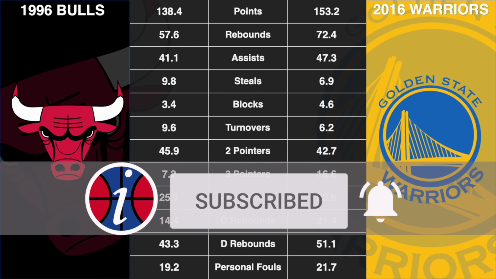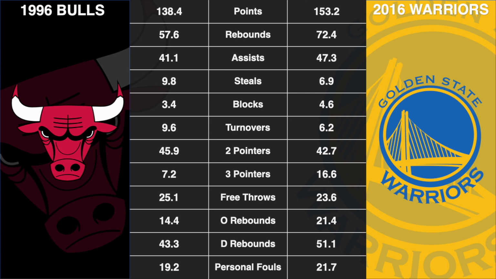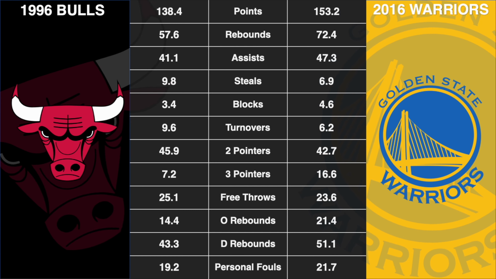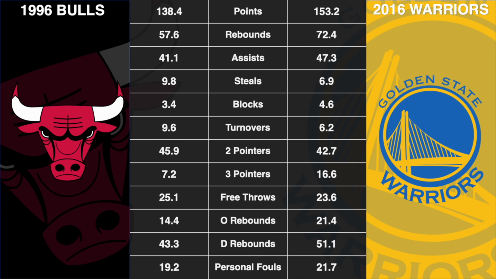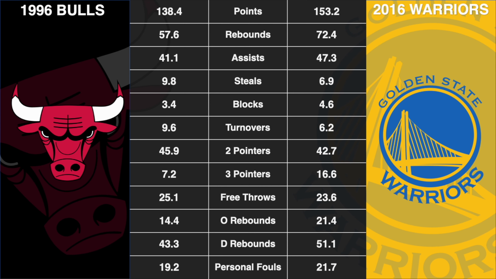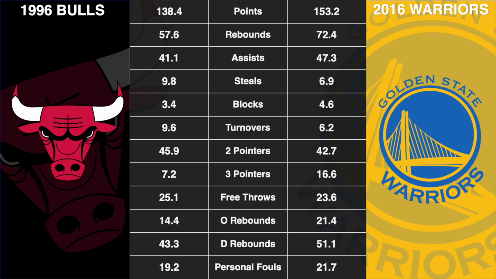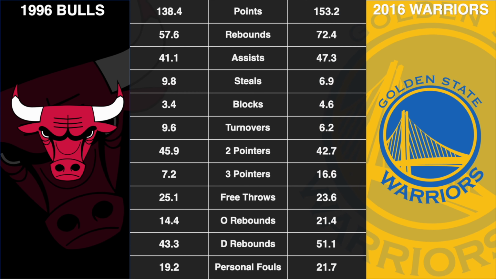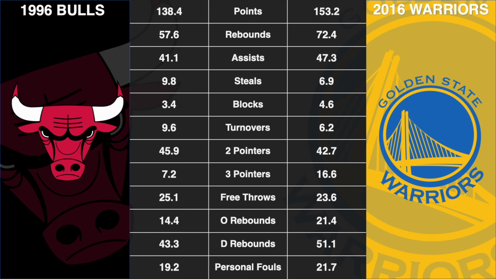No surprises here, the 2016 Golden State Warriors shot more 3-pointers than the Bulls, but the Bulls in 1996 would take more 2-pointers than the Golden State Warriors. The Chicago Bulls were better at drawing fouls, going to the line slightly more than the Golden State Warriors at 25.1 per game, while the Warriors would only go 23.6 times per game. And in that same vein, the Warriors would commit slightly more fouls than the 1996 Bulls, committing 21.7 fouls per game.